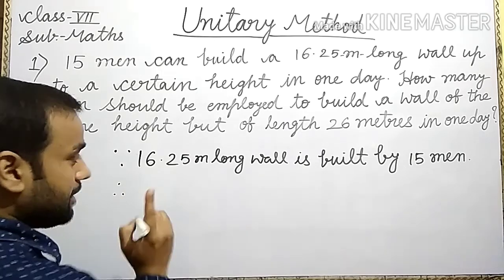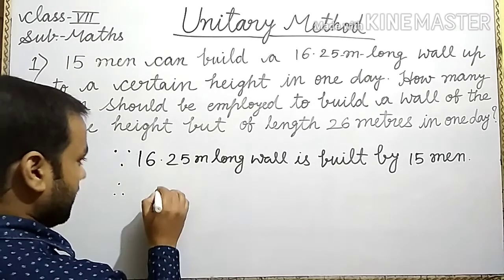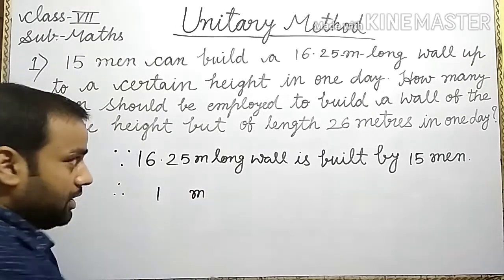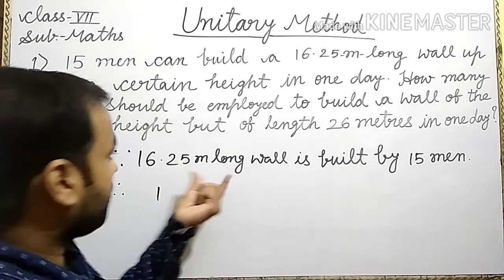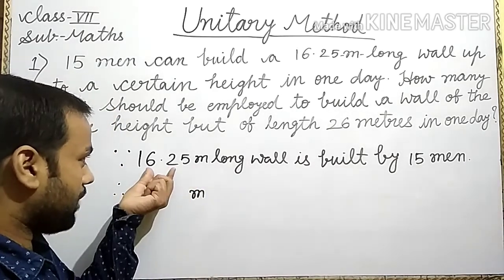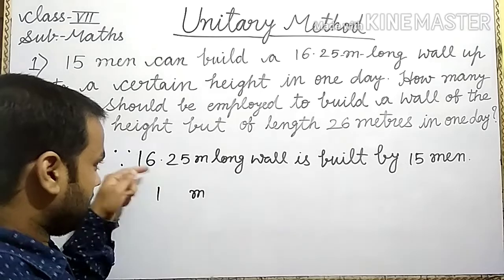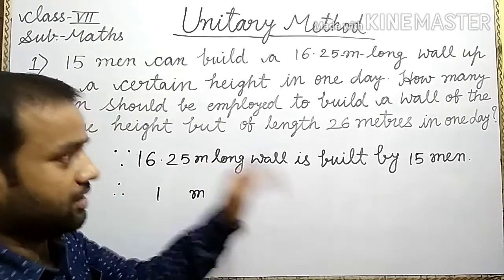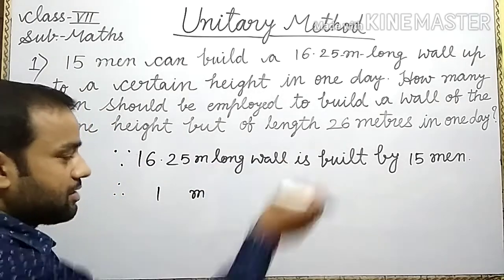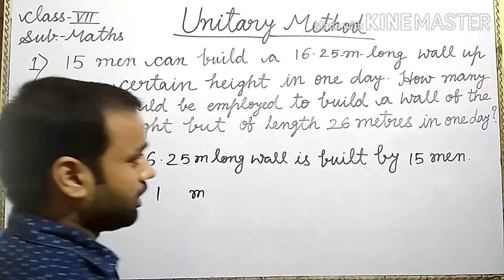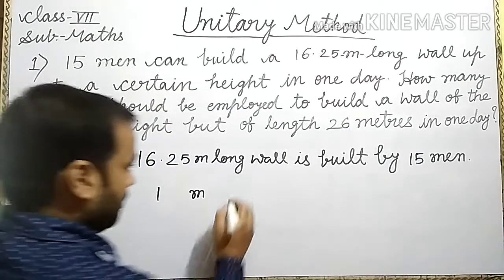Therefore, in the unitary method, first of all we find for 1 meter. The wall of the same height: here 16.25 meter, here 1 meter. So it is less. So we use less men for less length. So these questions belong to direct variation.